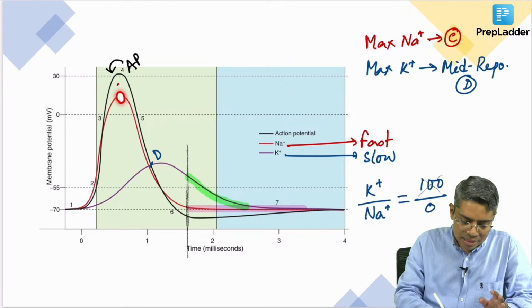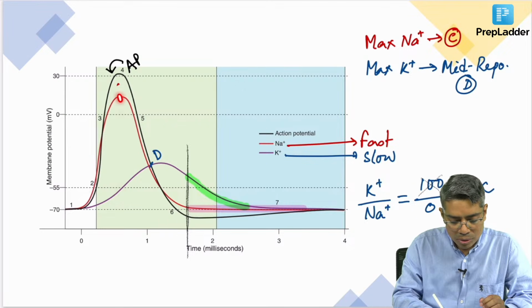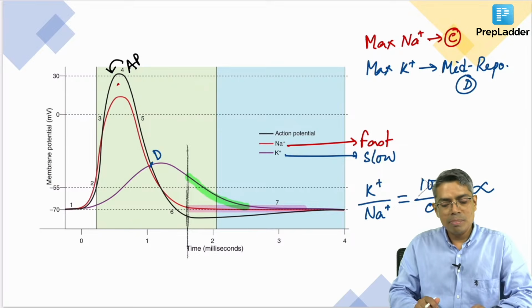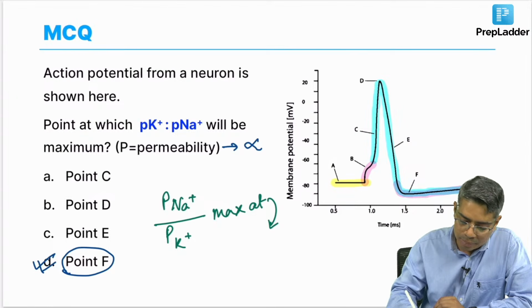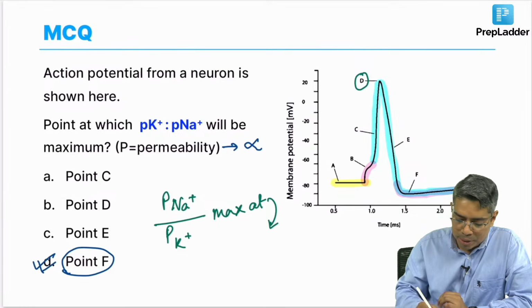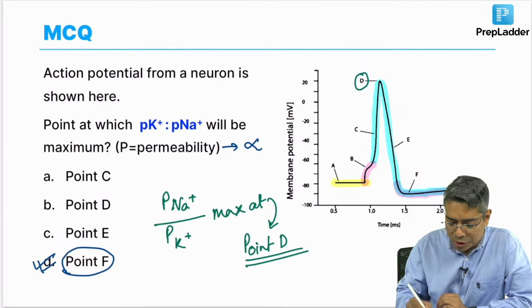So, this is the point where sodium permeability is maximum. At this point potassium permeability is there, but that is very low. So, if I take a ratio at this point, then the sodium permeability upon potassium permeability will be maximum. So, in this curve, this point number D, that is the peak of the action potential, will be the answer of this question. Getting my point?